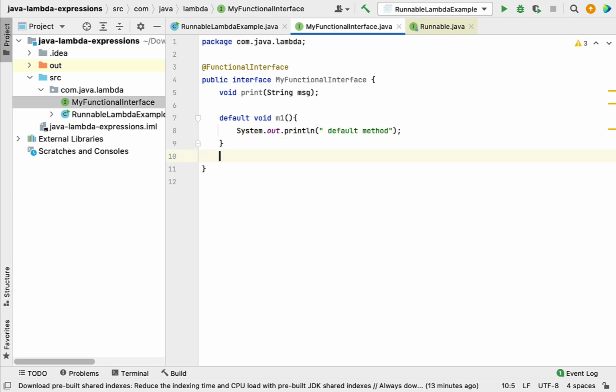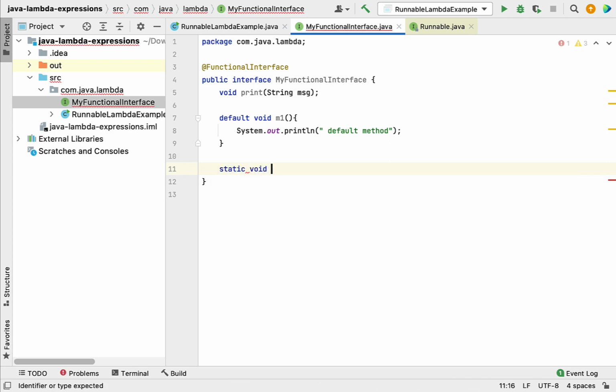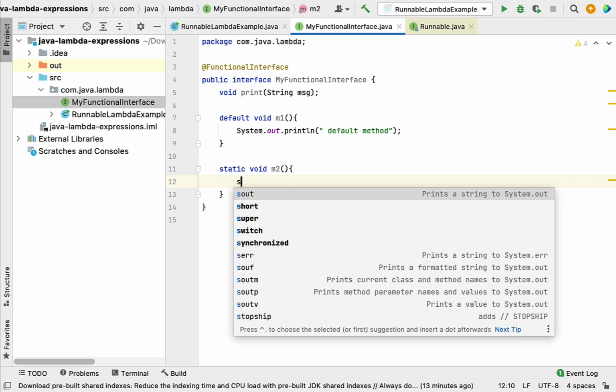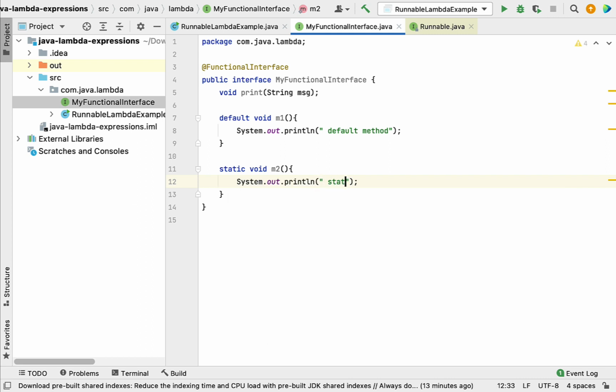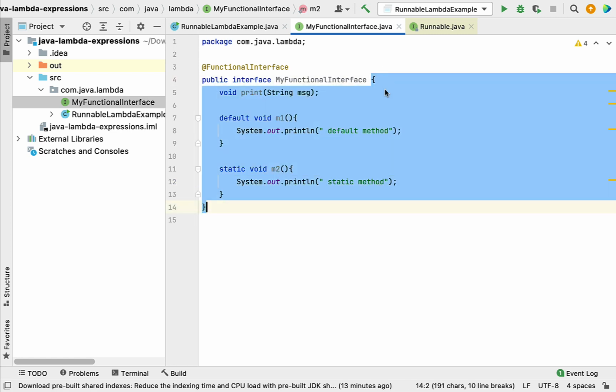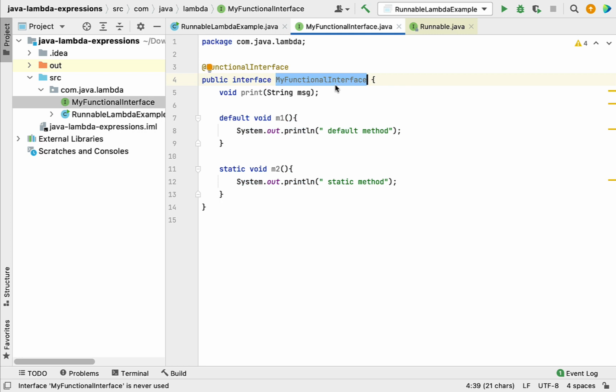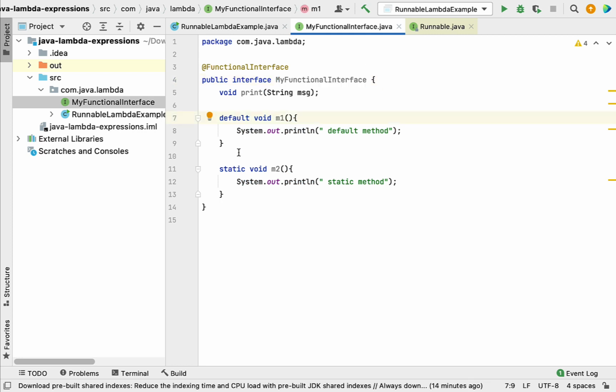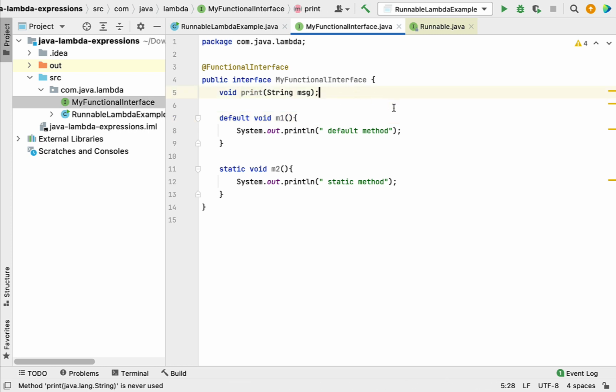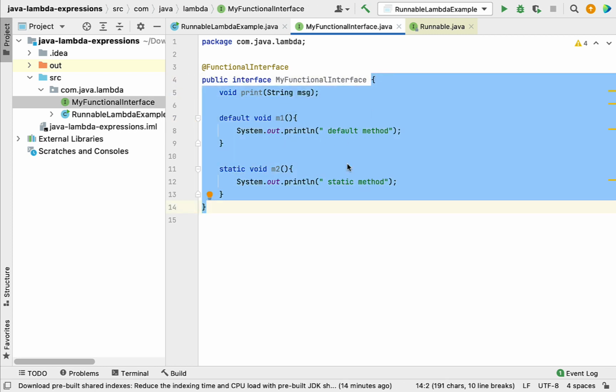And a functional interface can contain any number of static methods, so static void m2, and let's put one sys out saying static method. By looking at this functional interface, you can easily understand that a functional interface can contain any number of default and static methods, but it should contain only one abstract method. This is how we define our own functional interface.